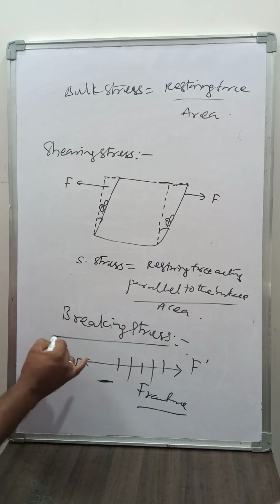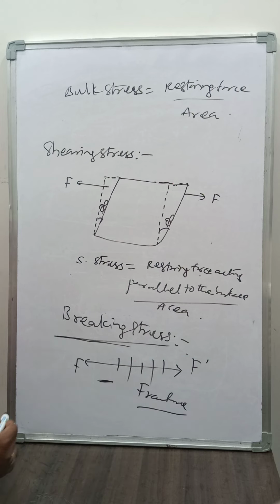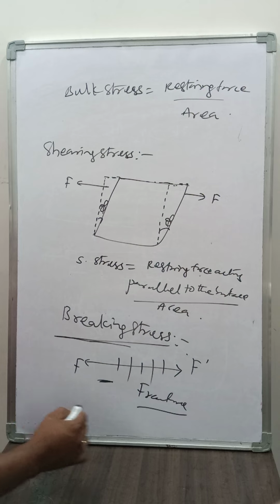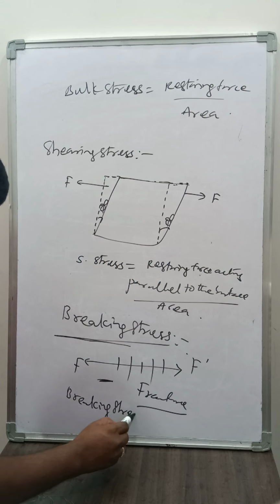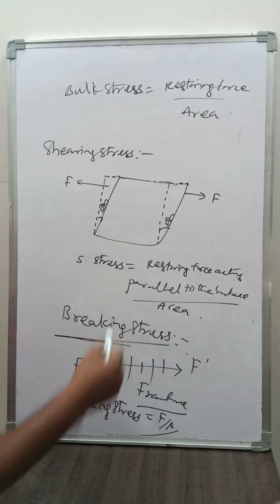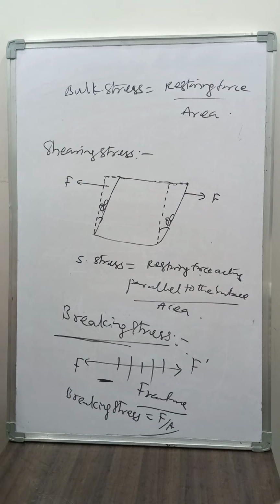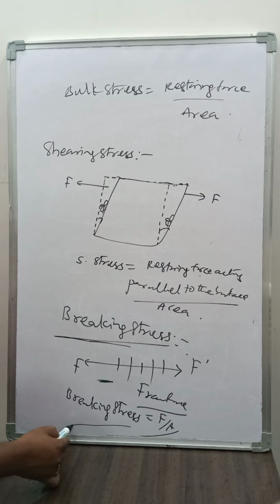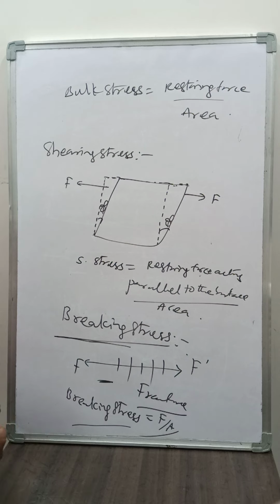So this kind of stress is called breaking stress. So breaking stress is equal to force by area, the same as all the stresses, but it is the breaking or fracture of the body that is called breaking stress.